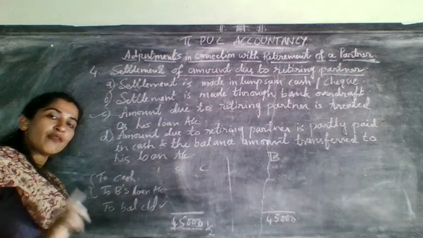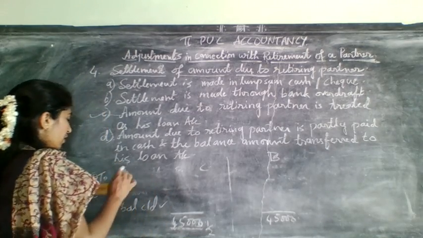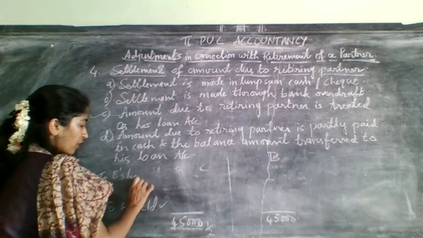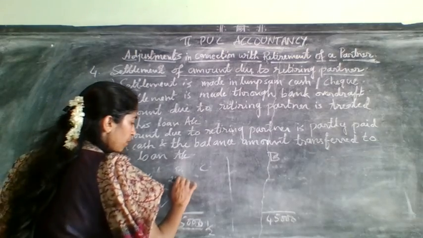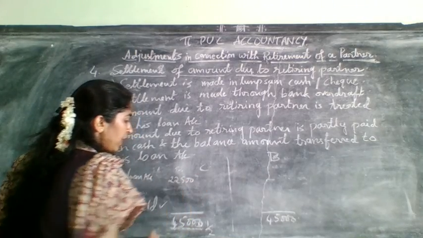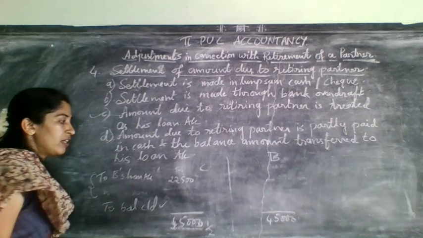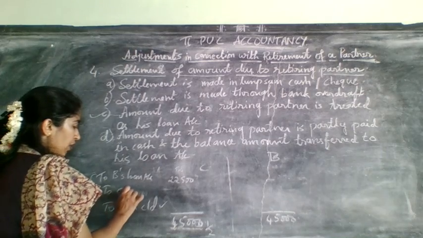When they say half should be transferred to loan account, cash will not come first. His loan account will come first. Whose? B's loan account. They have given about loan account here. So half will come 22,500. So that you need to write first, and next the remaining balance should be transferred to which one?